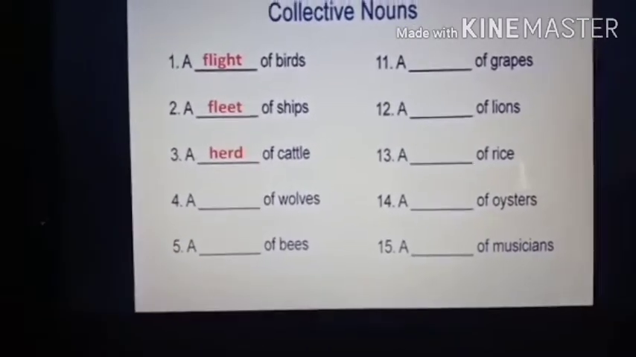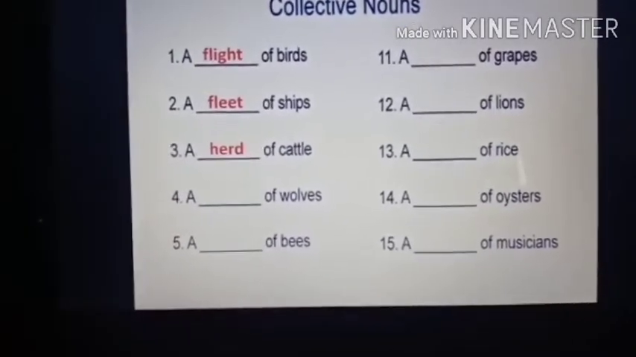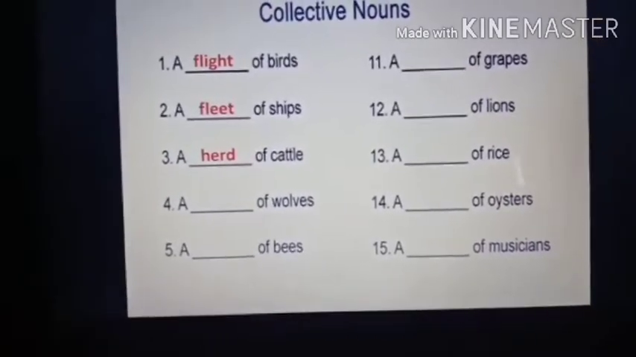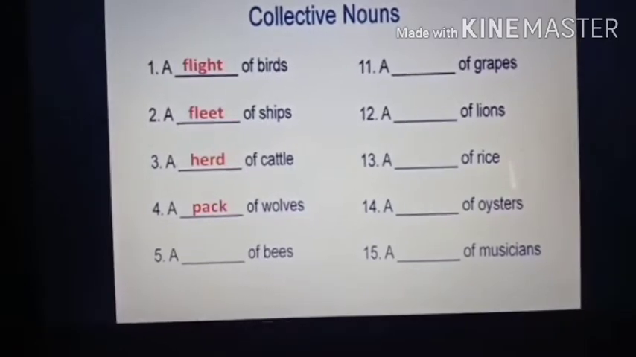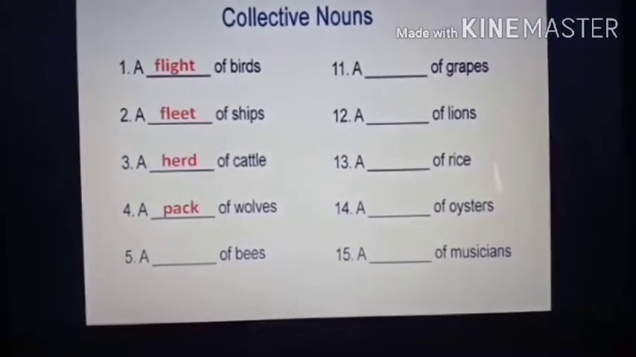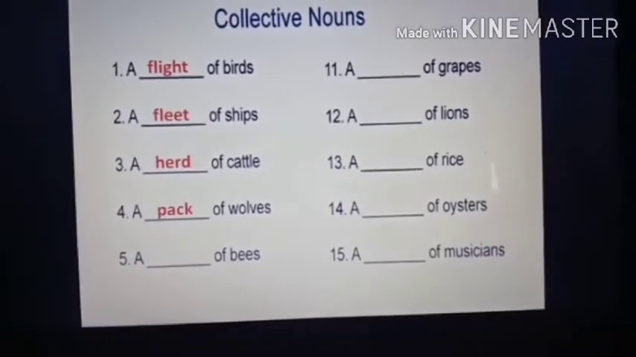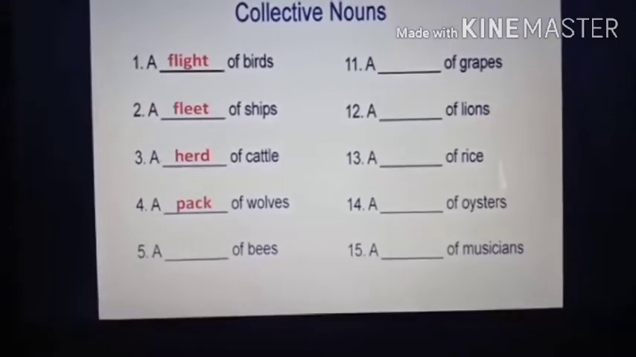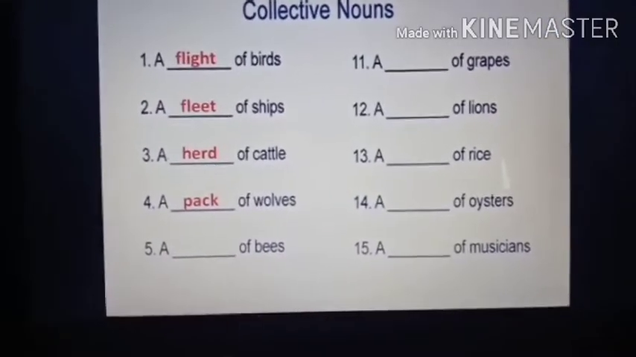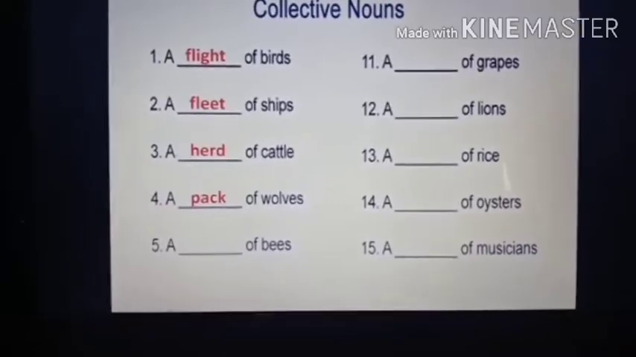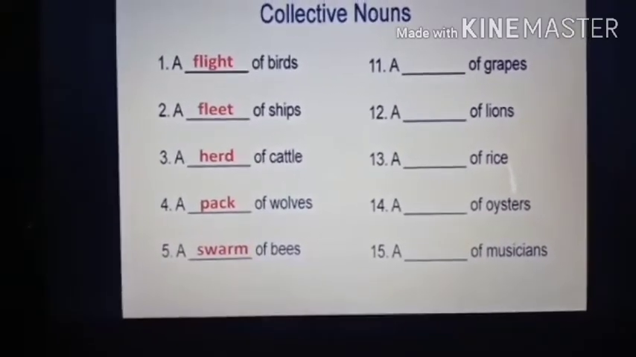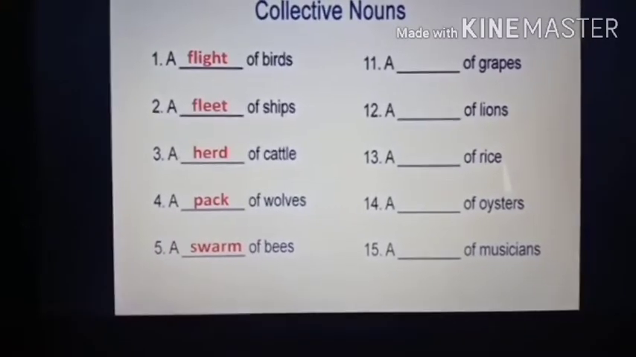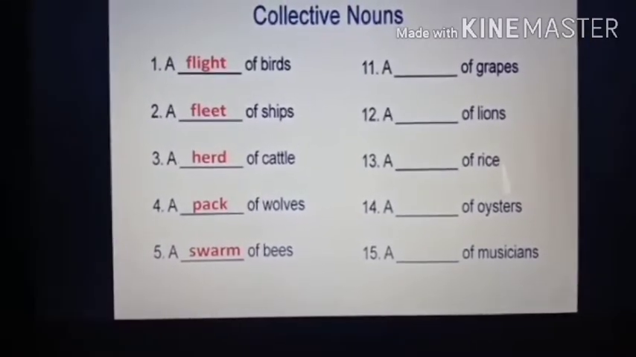H-E-R-D, herd. Now wolves, you know wolves is a wild animal. So what is a group of wolves called? It is called a pack. You say a pack of wolves. Now bees, you know bees, no? Honey bee. When there are many bees together, you know what it is called? Very easy. Swarm. A swarm of bees. S-W-A-R-M, swarm. When you see many bees together, it is called swarm.